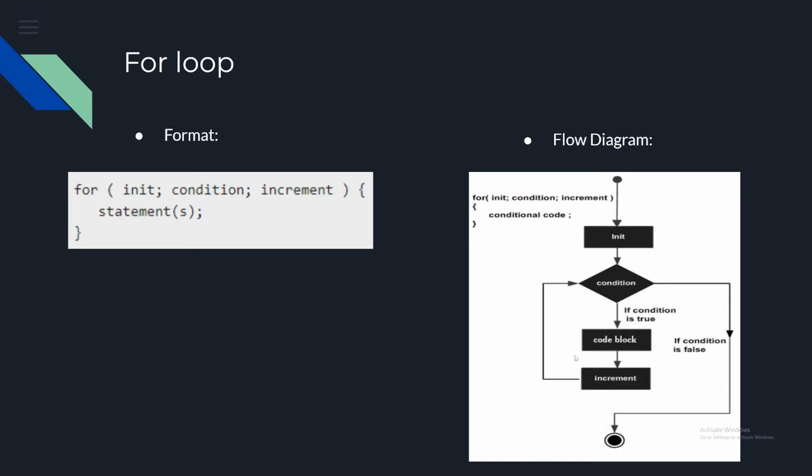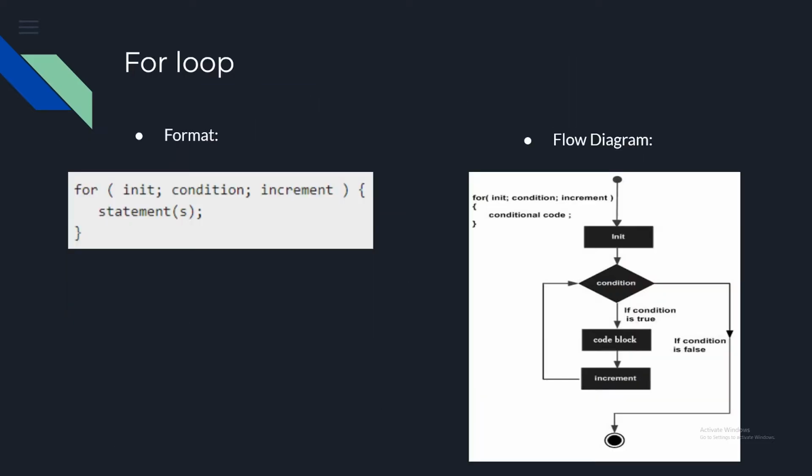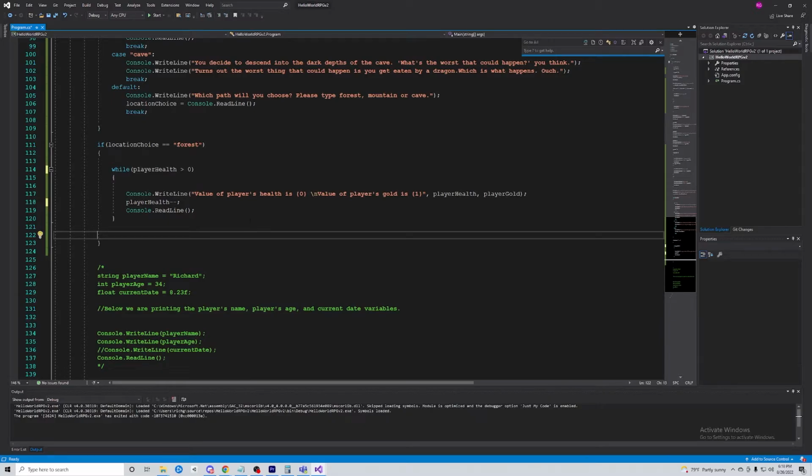If the condition is true, it runs the code block and increments the initializer variable, or as I sometimes call it, the counter variable. Then it reruns and checks the condition. It keeps doing this until it's false, and then it continues on with the program. I have an example on the next page of one way to do a for loop, but I'm going to show you a different, more traditional way to do it.